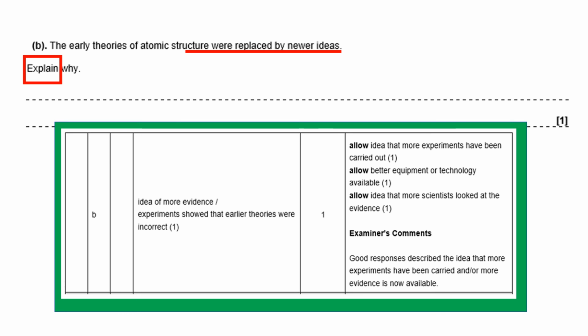So the exam board allowed these options. It's quite an open-ended answer here. So the idea that we've got more evidence, or the idea that experiments show that the earlier theories were incorrect would get the mark. If you look on the allow side, allow the idea that more experiments have been carried out. Allow that we've got better equipment or better technology available. Allow the idea that more scientists looked at the evidence. So you can see there's quite a wide range of answers, but the idea is we've got new evidence, so we change our theories to suit that new evidence.